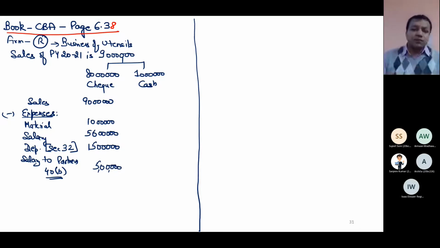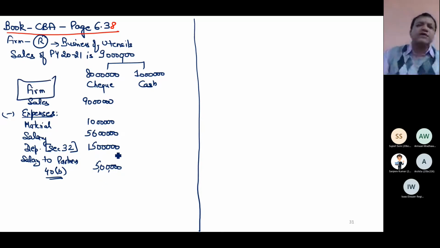What is disallowed? In section 40 clause B, it is written in the act, which I will tell you later on, how much salary is allowed as deduction in the hands of a partnership firm. So this is technically the P&L account of the partnership firm, and this firm can pay this 5 lakh as salary. This is valid. Beyond 5 lakh, salary to the partners cannot be paid. So this question is directly telling you the amount, that 5 lakh is the valid salary the firm can pay to the partners as per the provisions of the Income Tax Act.